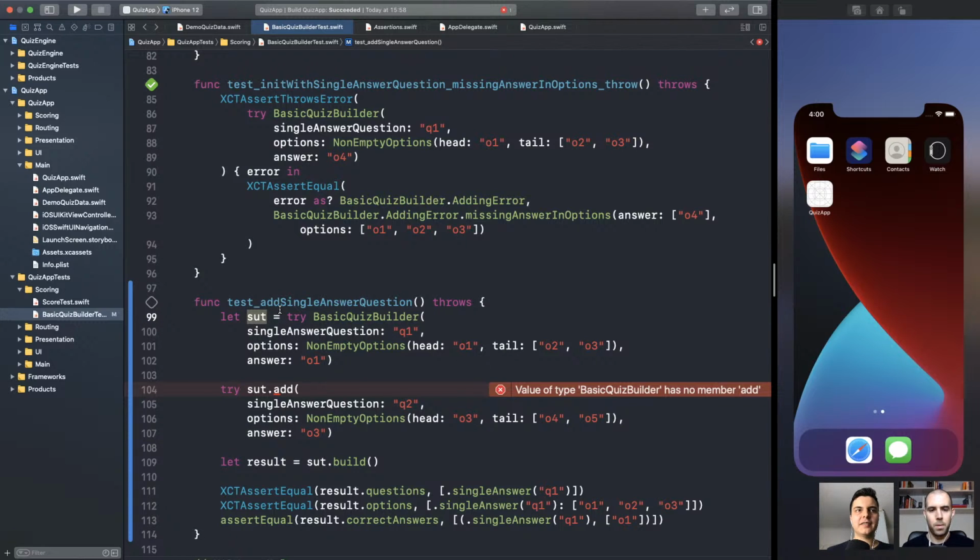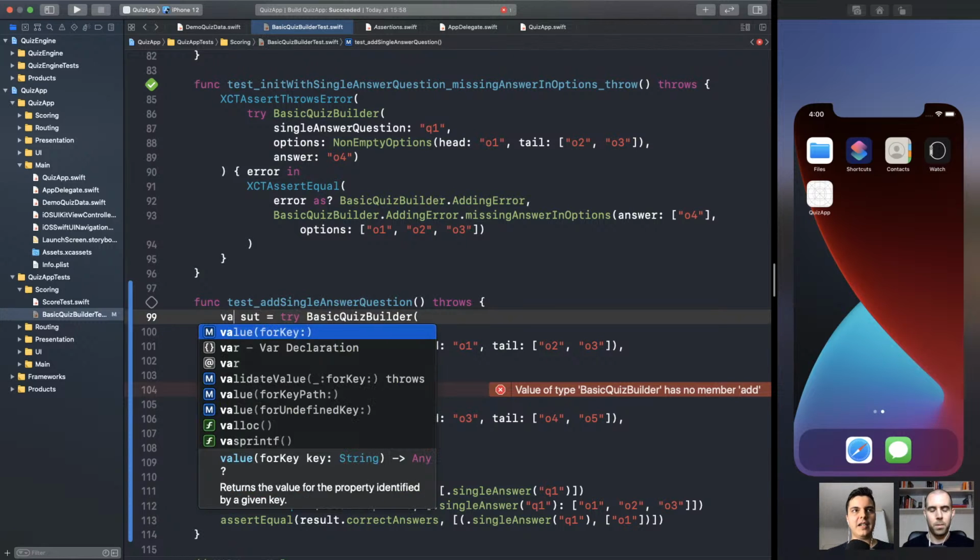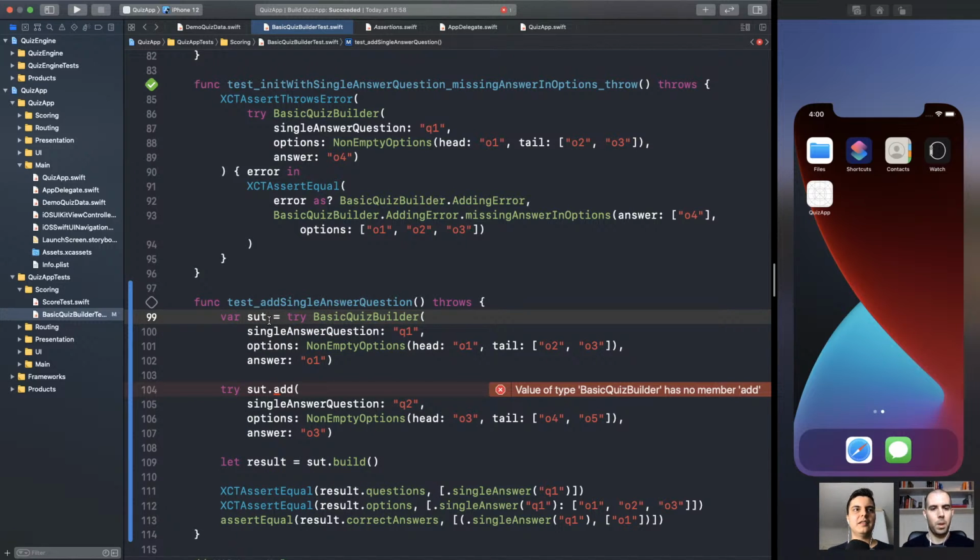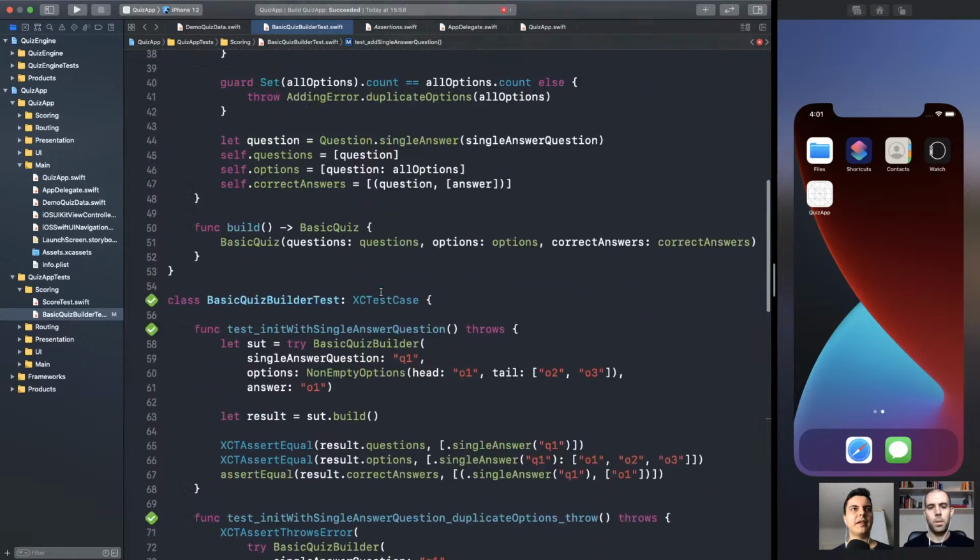But we cannot mutate a let. This is a struct. We need to make it a var. So we are mutating the builder, so it needs to be a var. Make sense? Because the builder is a struct. Yes, so every time we mutate it, we are reassigning a new struct to this variable. Make sense? That's it. Let's create now this API.